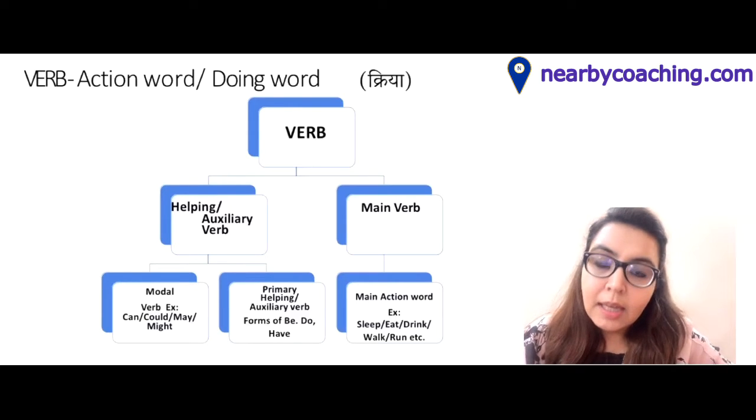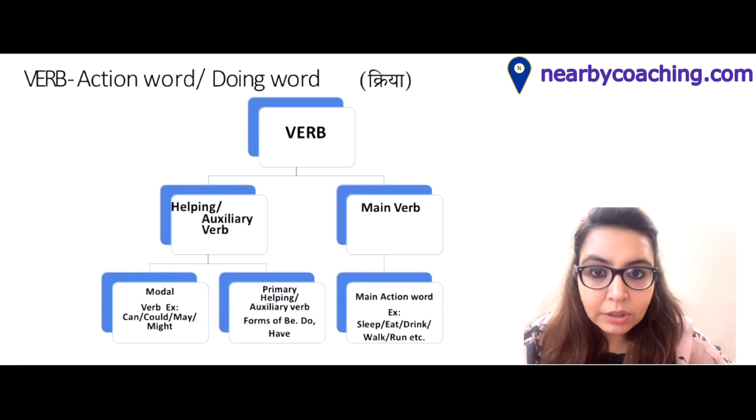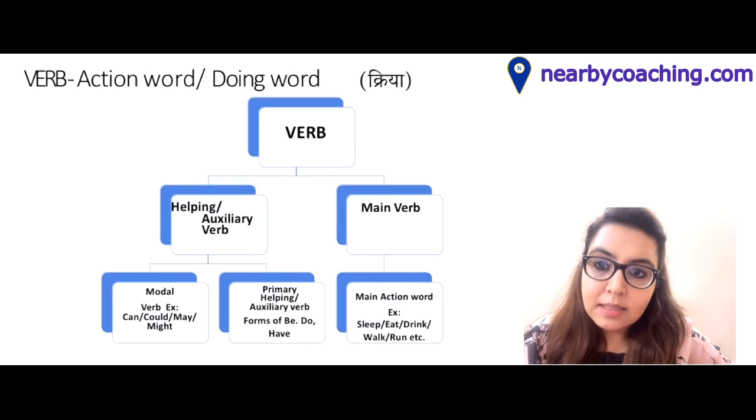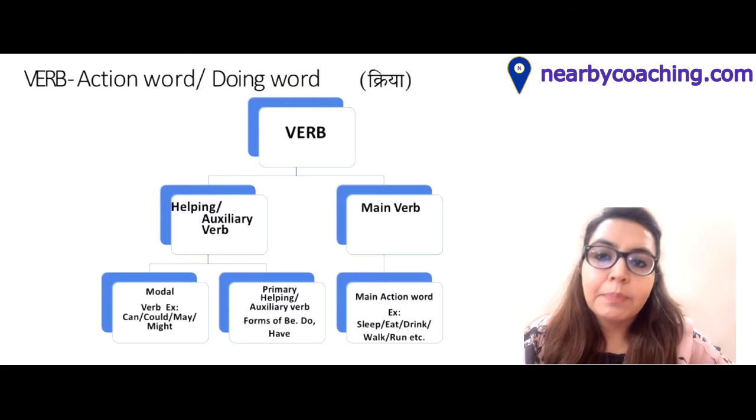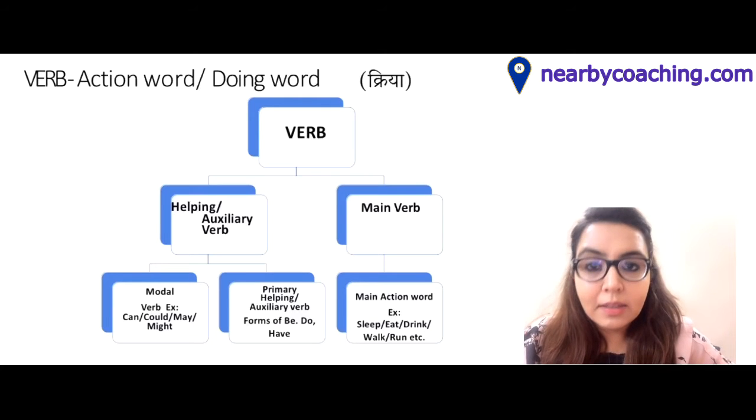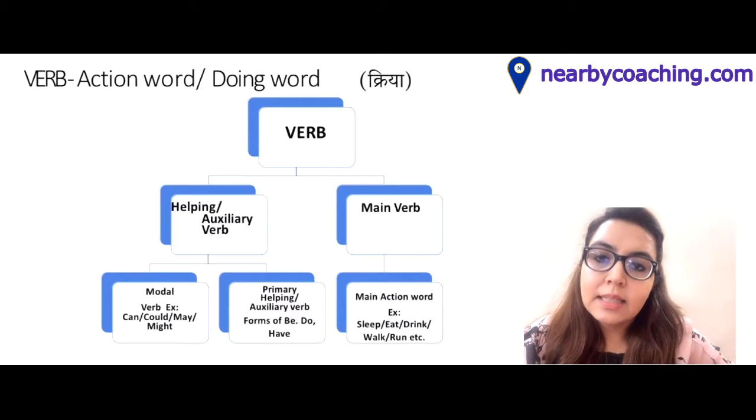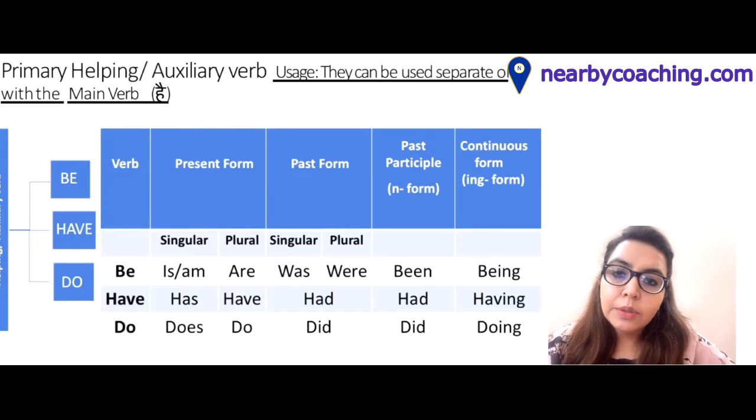Main verbs are the action words that I've already discussed. For example, sleep, eat, drink, walk, run, as we have already discussed on board. In the next slide, we will be doing primary helping auxiliary verbs in more detail. Now, as given on the board, primary helping or auxiliary verb can be used separately in any sentence, or it can also be used with the main verb.